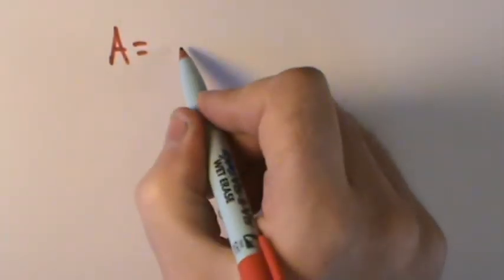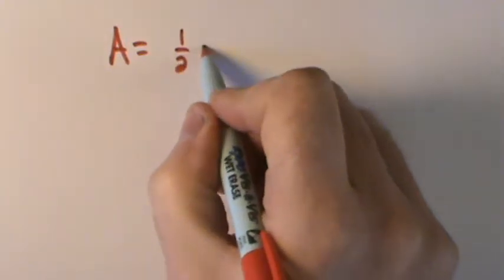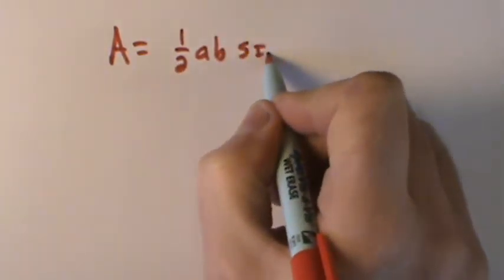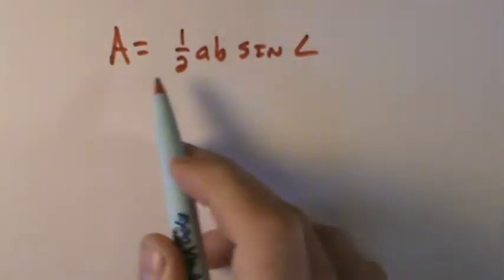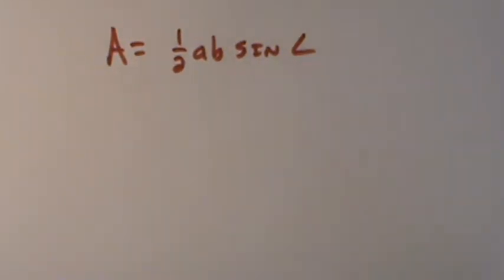You can use that 1/2 AB sine angle is what they'll tell you. You can use that formula, but I really want to make sure that you understand where this is originating from and why it works. So what I want to do here is draw a couple of these triangles and show you a phenomenon that's going to go on here.